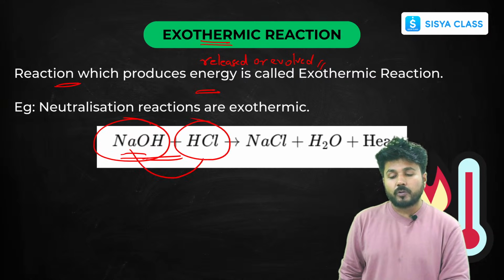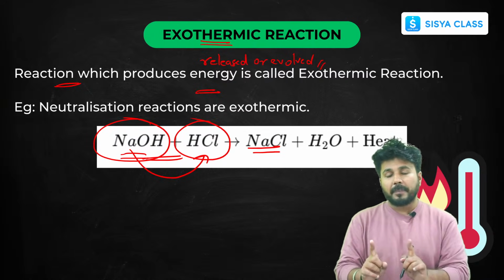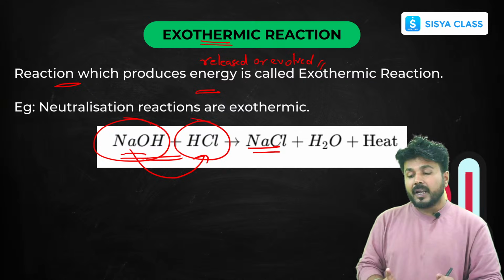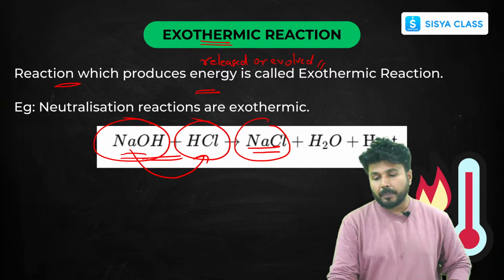The best example is your neutralization reaction. It is an exothermic reaction because as soon as you mix both, that means hydrochloric acid and sodium hydroxide, it quickly forms salt and heat is released. That is your exothermic reaction.